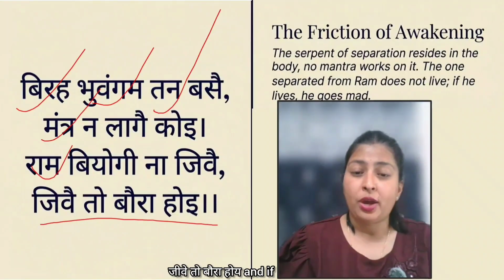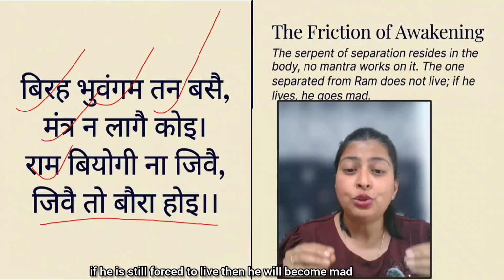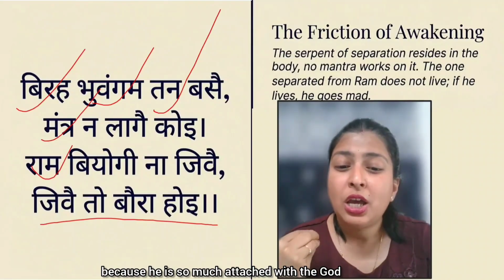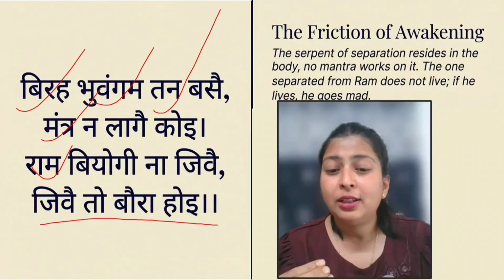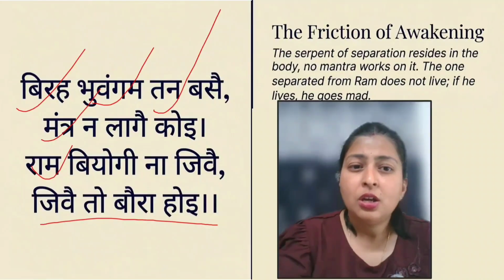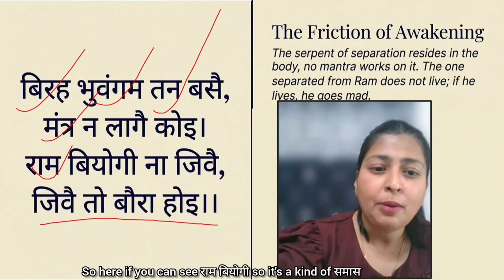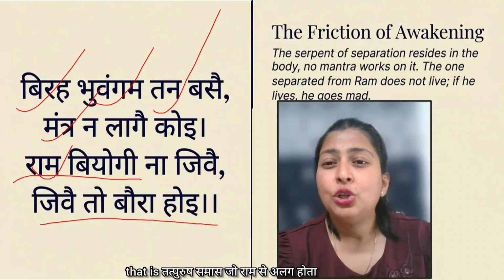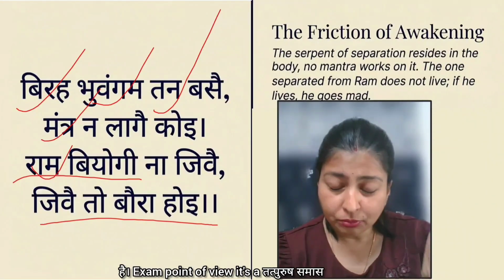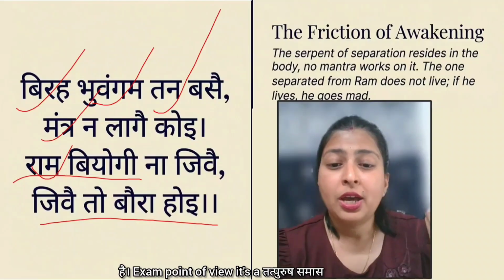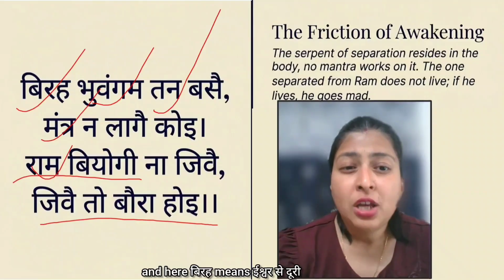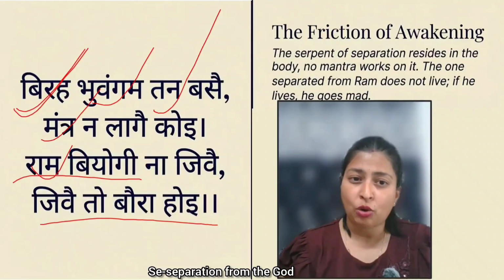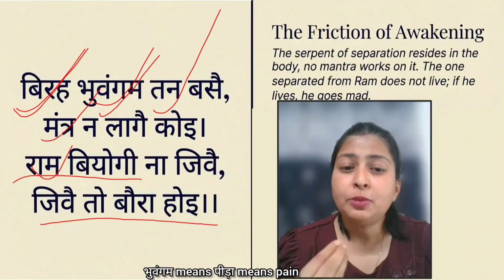Jive to bora hoy. And if he is still forced to live, then he will become mad, because he is so much attached to God that he cannot stay without him. So here if you can see Ram Biyogi, it's a kind of samas, that is Tatpurush samas, जो राम से अलग होता है. From the exam point of view, it's a Tatpurush samas. And here Bira means Ishwar se duri, separation from God. Bhuangam means pida, means pain.